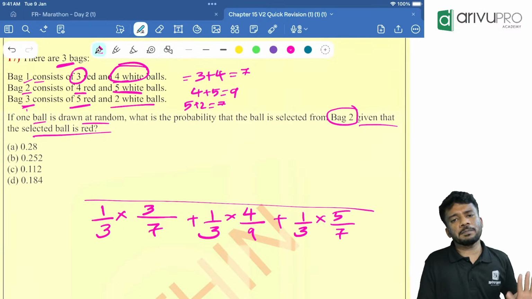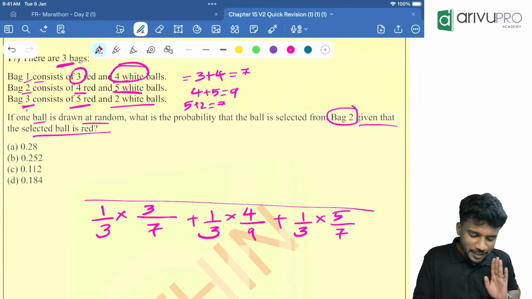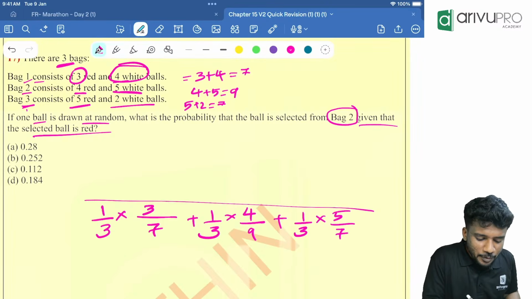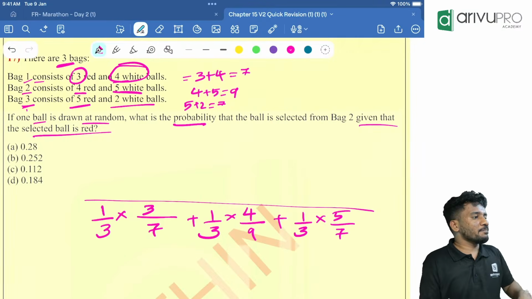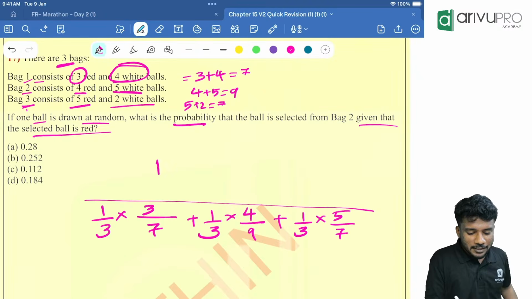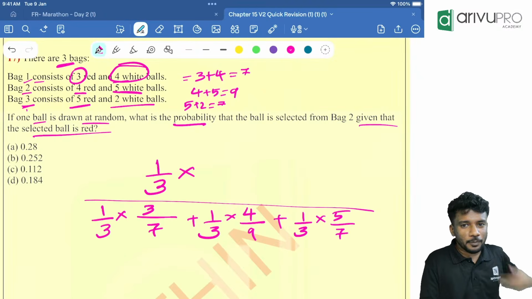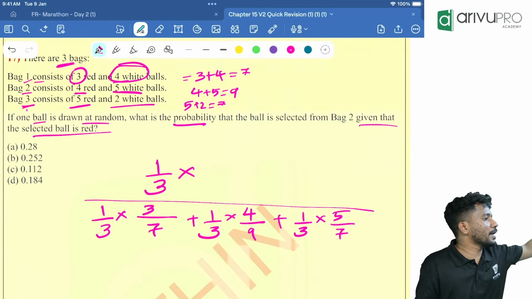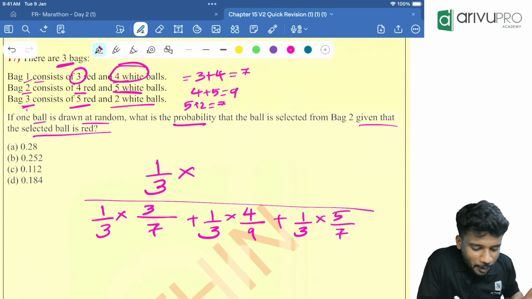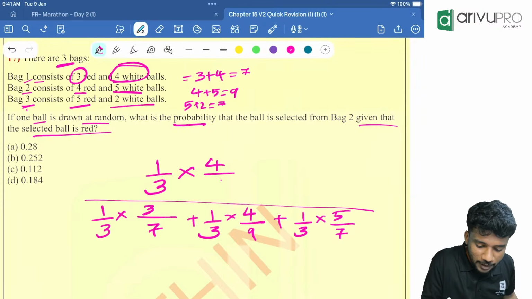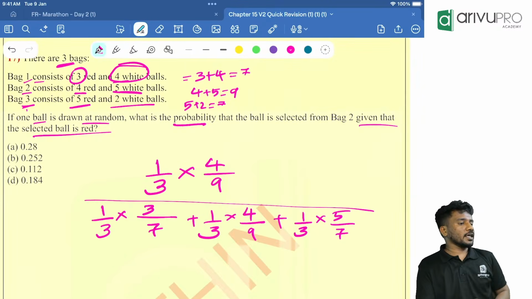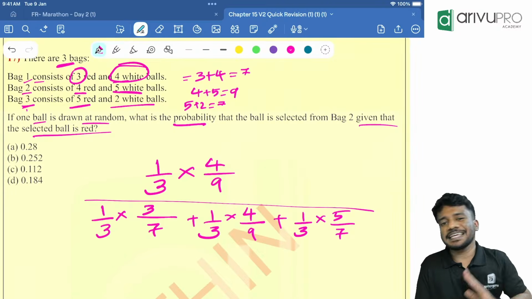Now, the question is: if one ball is drawn at random, what is the probability that the ball is selected from bag 2? We are choosing bag 2. Bag 2 means 1 by 3, into the probability of choosing a red ball, which is 4 divided by 9. Now take your calculator, start solving it and give me the answer.